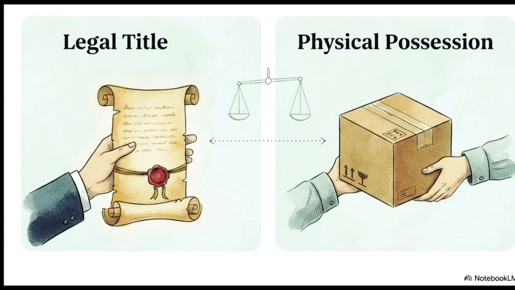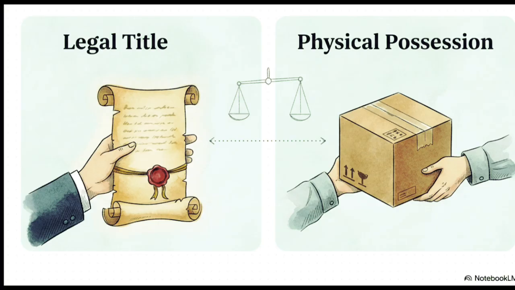We need to clear up the biggest misconception students have right now. Having the goods physically in your hands, which we call delivery of goods or physical possession, is completely different from the passing of property. Passing of property means you actually own the legal title. You can physically hold the goods but not be the owner, or conversely, you can be the full legal owner while the goods are literally still sitting in the seller's shop.